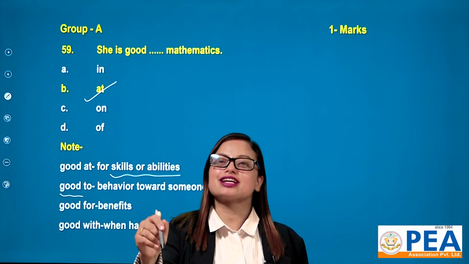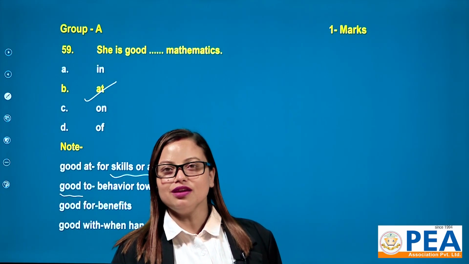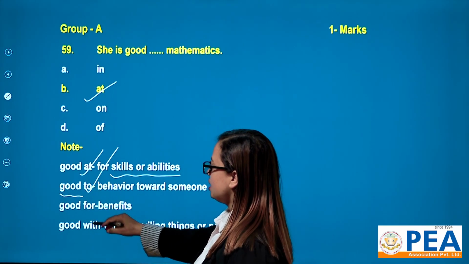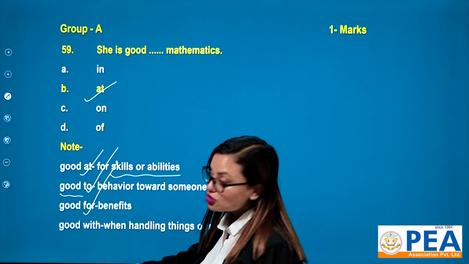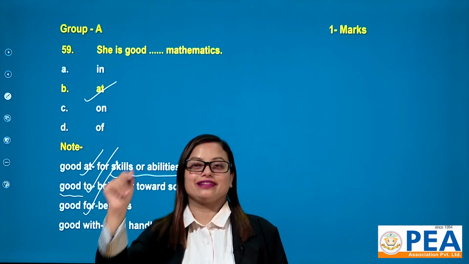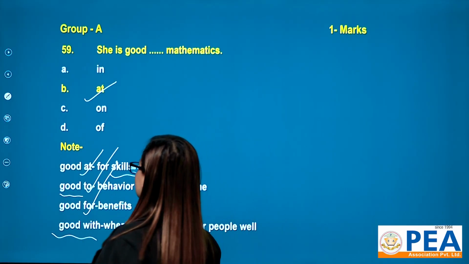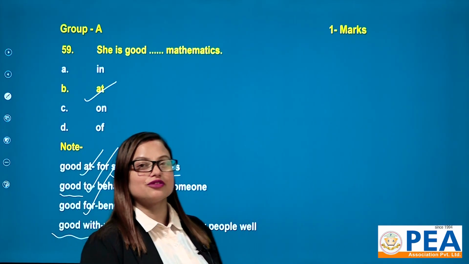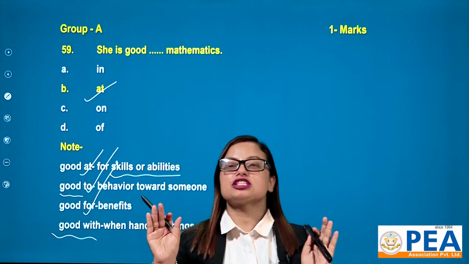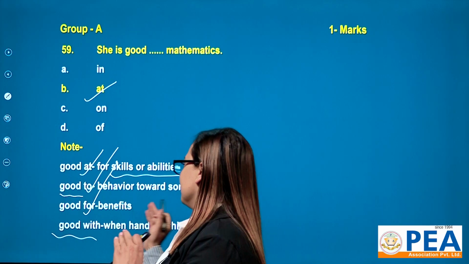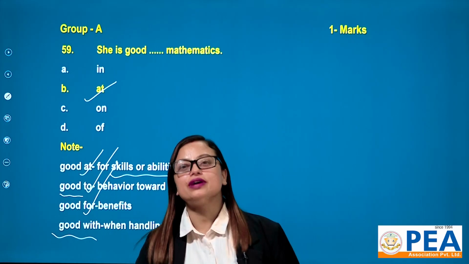Good also takes to after it. Good comes with at, to, for, and with. So good at, good to, good for, good with. These are four fixed prepositions with good.